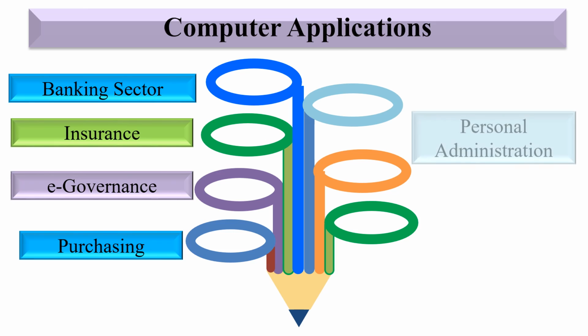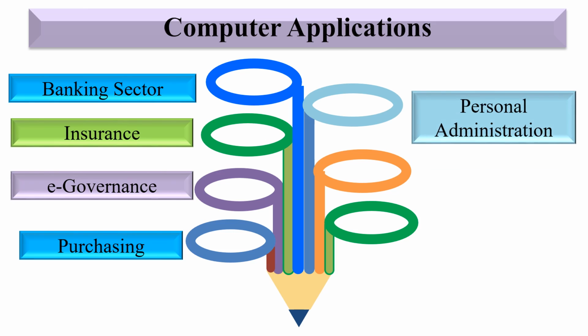Next is personal administration. Personal administration is concerned with the people at work and their relationships within an organization. It refers to the entire spectrum of an organization's interaction with its human resources, from recruitment activity to the retirement process.